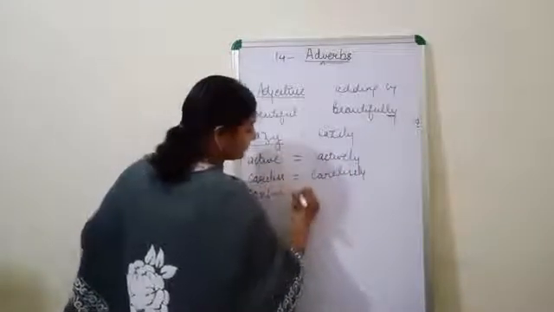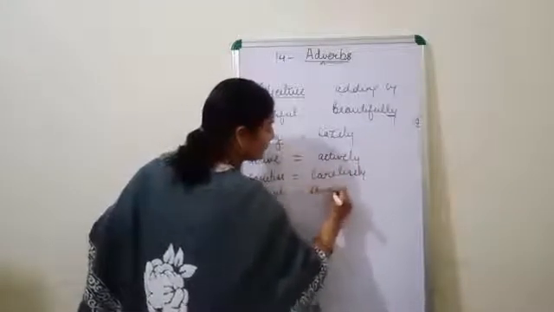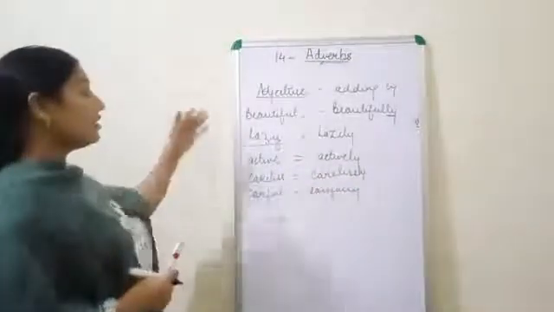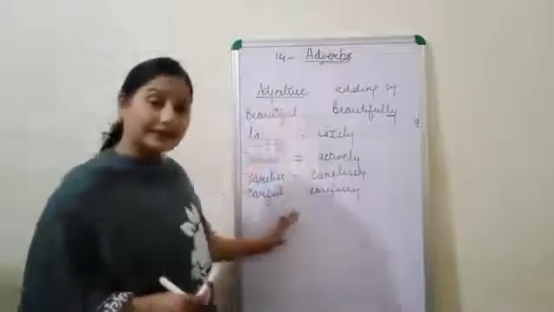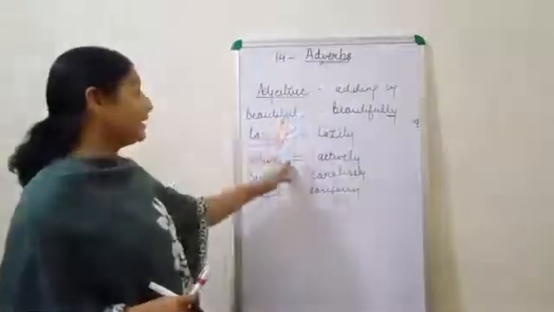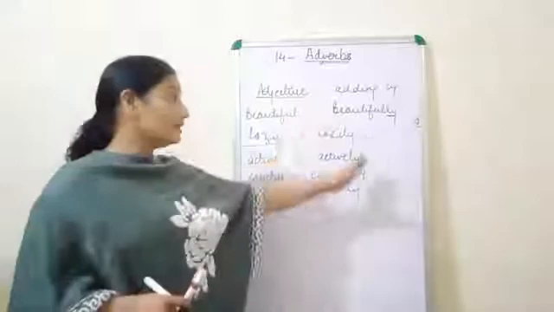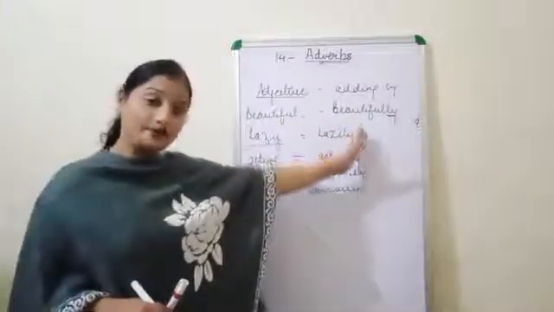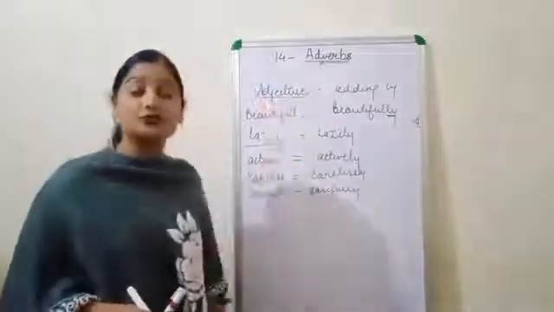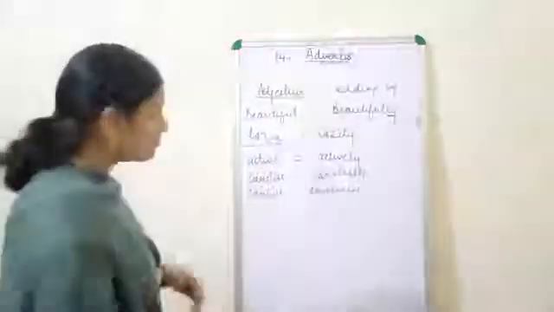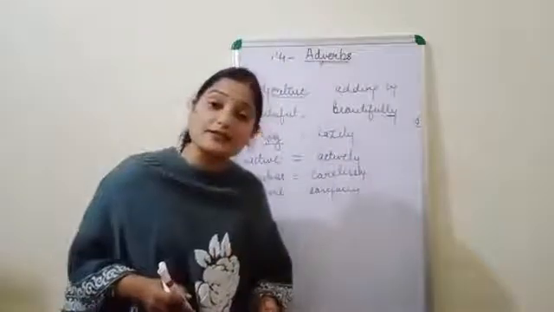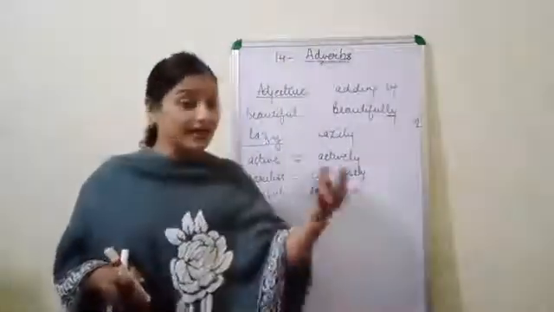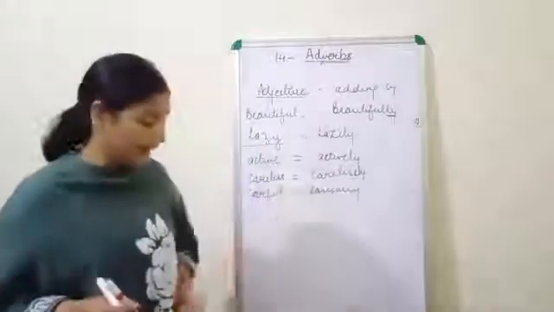Careful. Then, carefully. So children, all these are the adjectives, and by adding ly at their end, we can change adjective into adverb. Okay. So this is the first method for the formation of the adverb, that if adjective words are given, then we can add simply ly or ily, and then we can frame the adverbs.